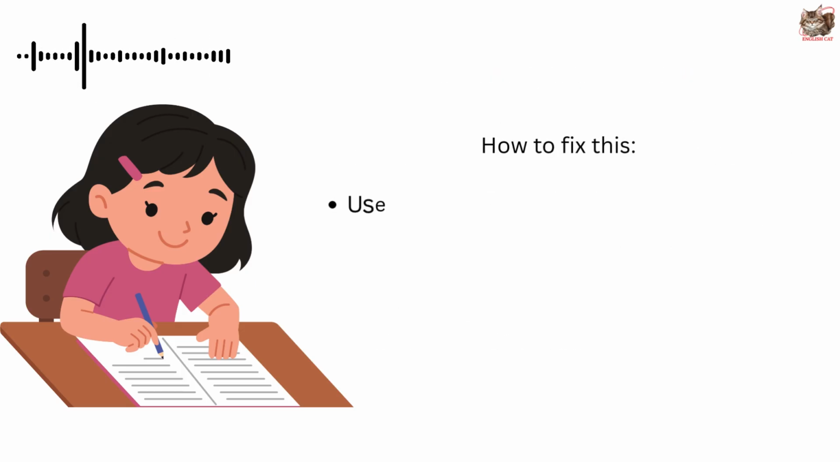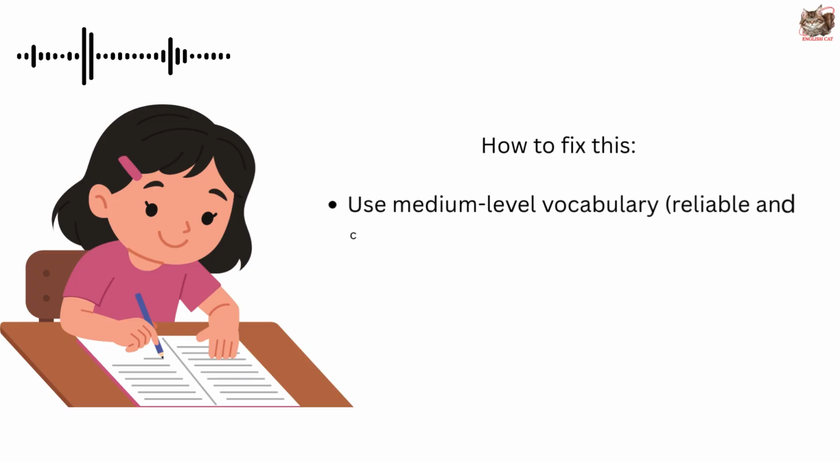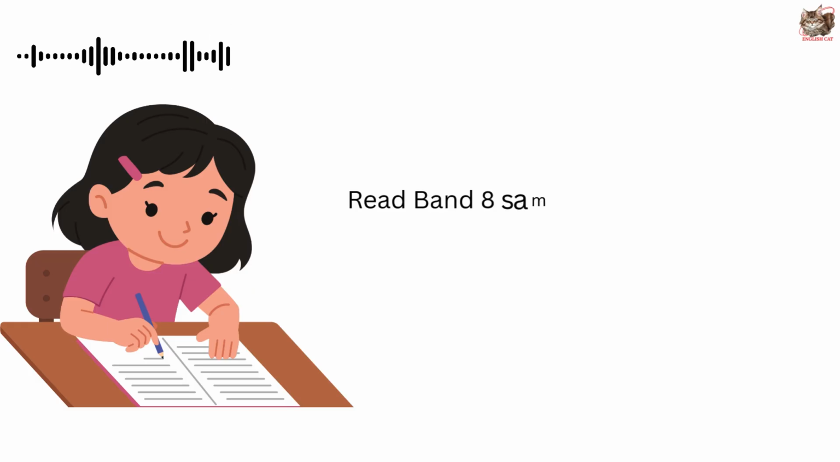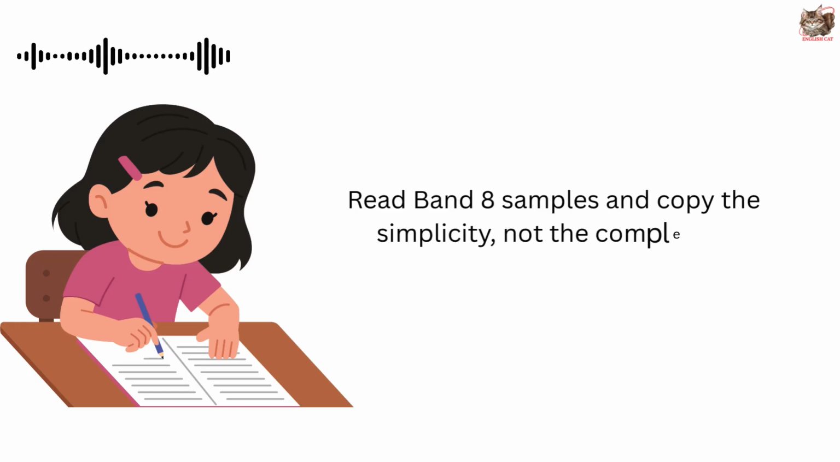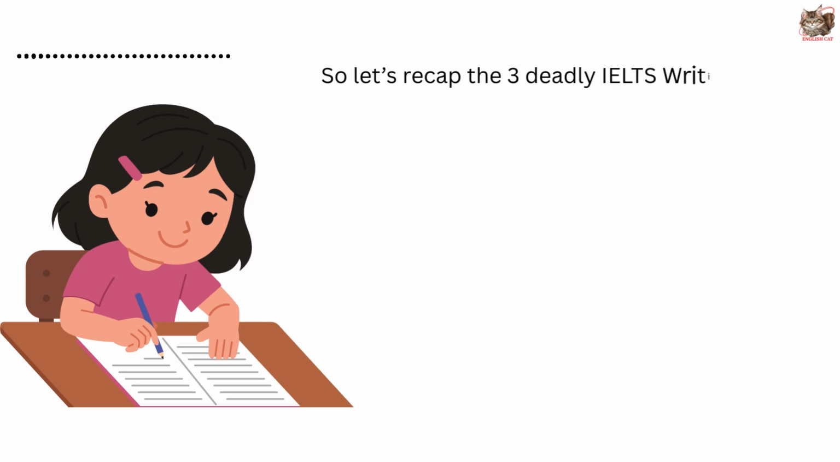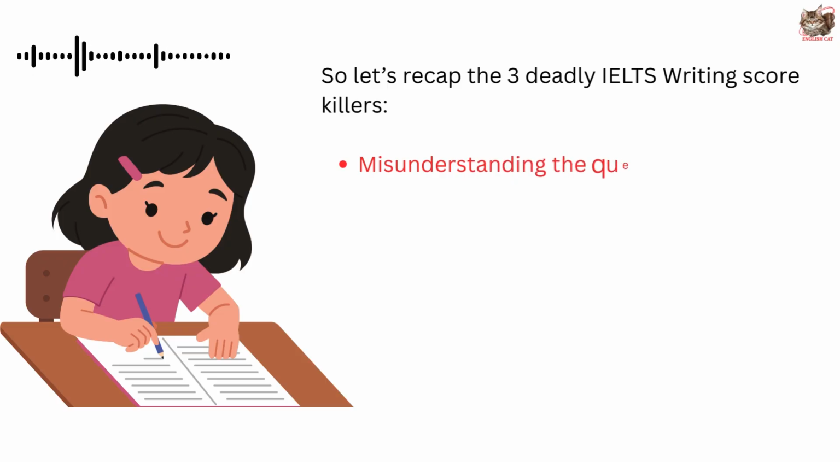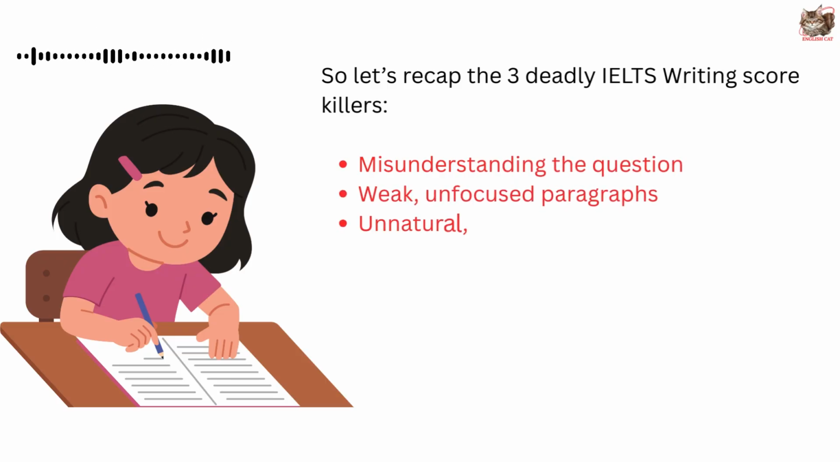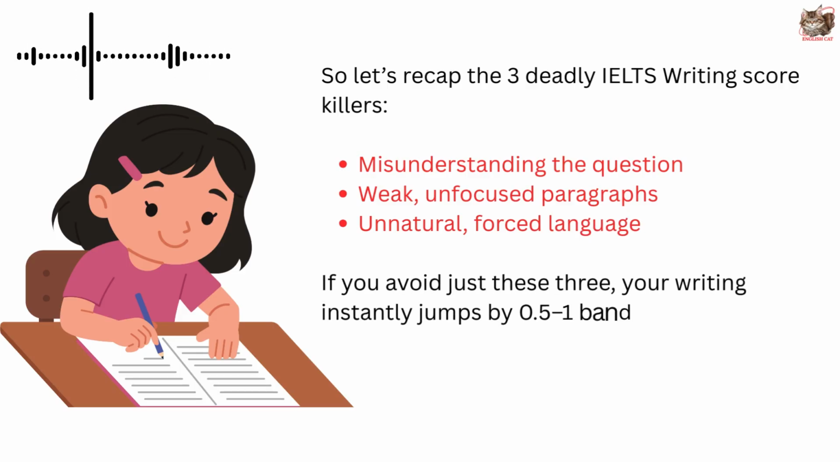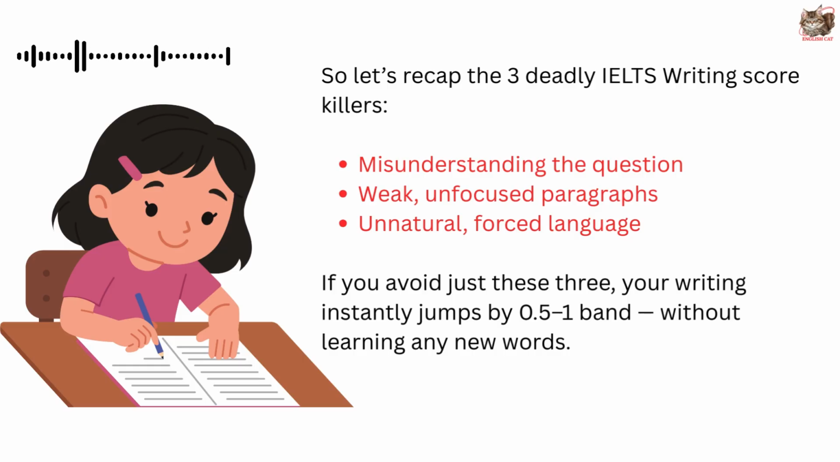How to fix this? Use medium-level vocabulary, reliable and common. Use complex sentences, but don't chain 4 ideas in one line. Read Band 8 samples and copy the simplicity, not the complexity. So let's recap the 3 deadly IELTS writing score killers: misunderstanding the question, weak, unfocused paragraphs, and unnatural, forced language. If you avoid just these 3, your writing instantly jumps by 0.5 to 1 band without learning any new words.